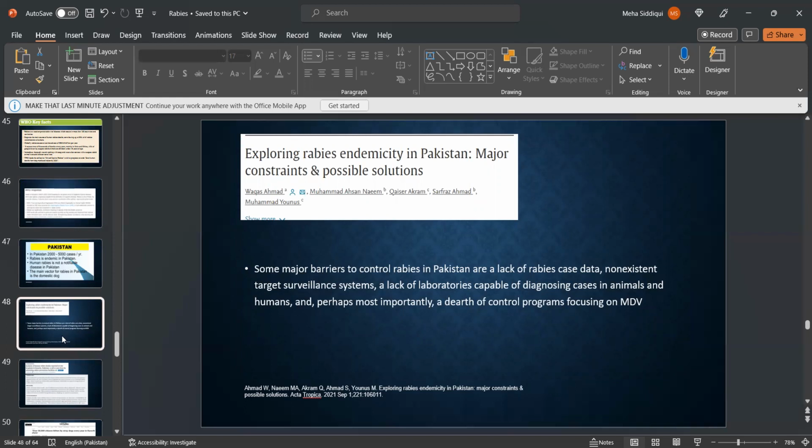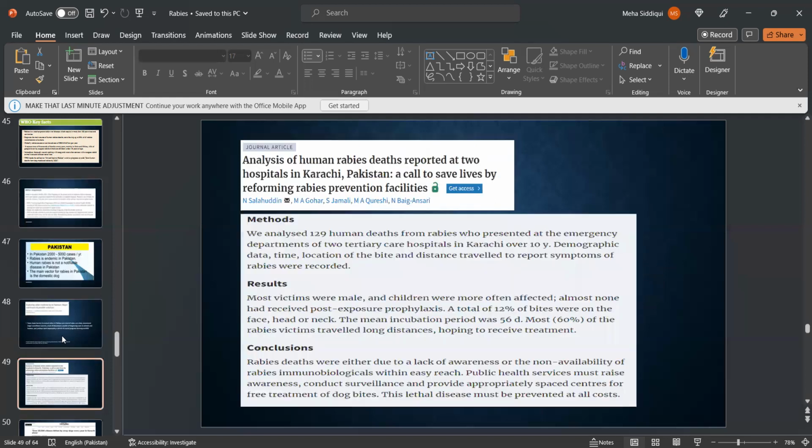Some major barriers to controlling rabies in Pakistan are lack of rabies case data, non-existent targeted surveillance systems, lack of laboratories capable of diagnosing cases in animals and humans, and perhaps most importantly, a dearth of control programs focusing on mass dog vaccination. This is an article titled Analysis of Human Rabies Deaths Reported at Two Hospitals in Karachi.